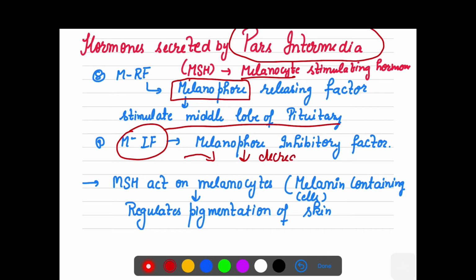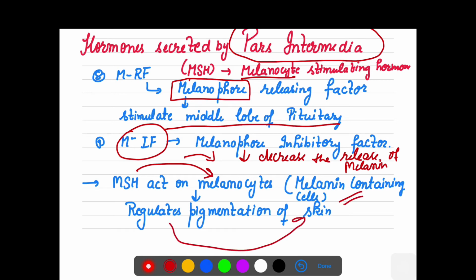And what will the inhibitory one do? It depresses, acts on the middle lobe of the pituitary and decreases the release of melanin. So if MSH is released, it acts on melanocytes, which are melanin containing cells which regulate pigmentation of our skin.